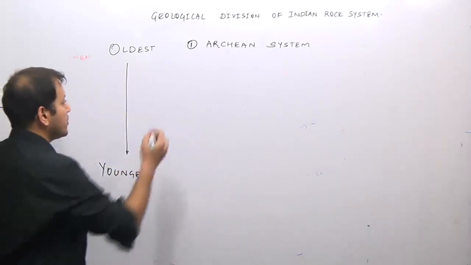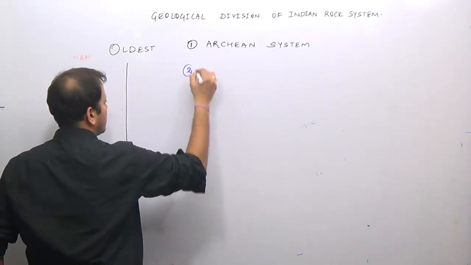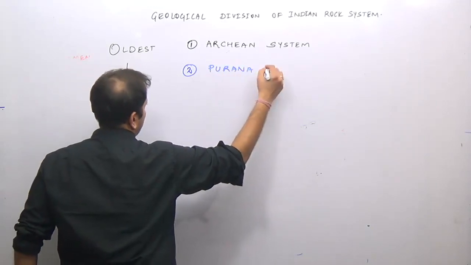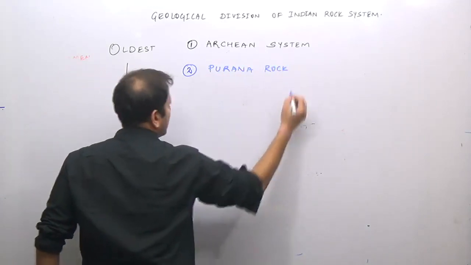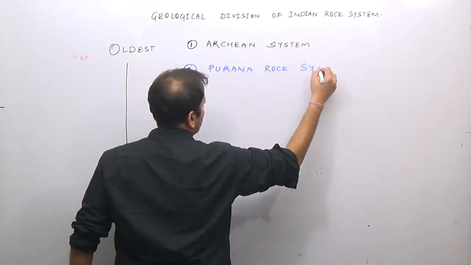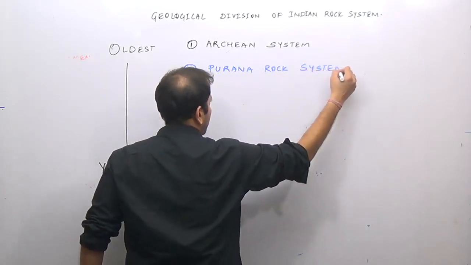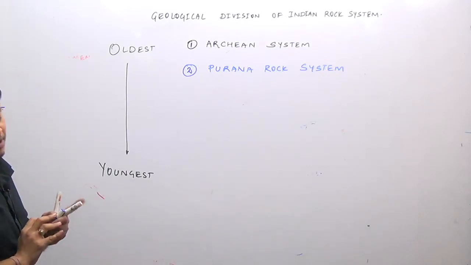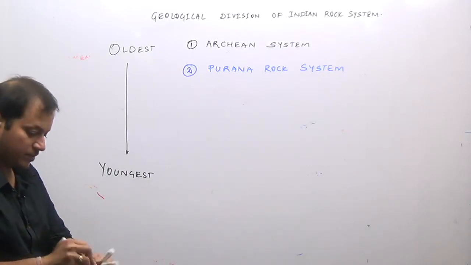After the Archean rock system came the Purana rock system. After the Purana rock system came the Dravidian rock system.